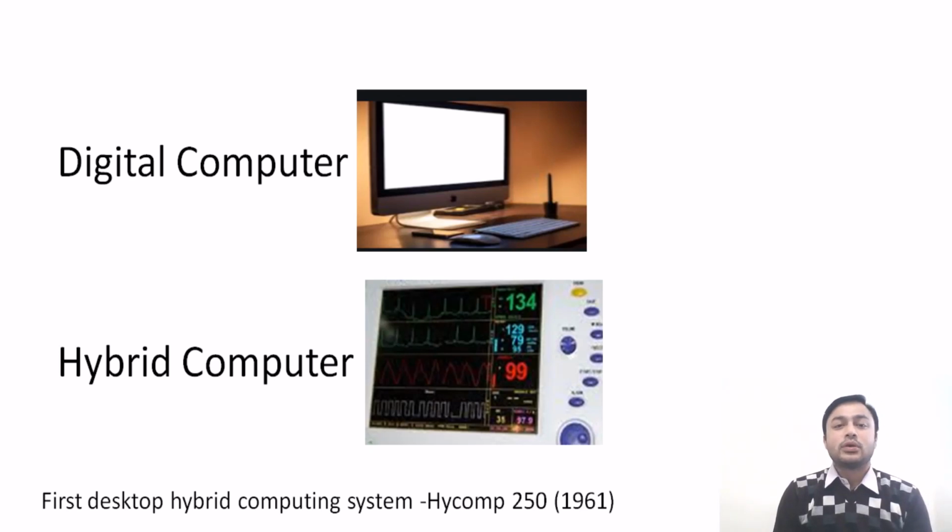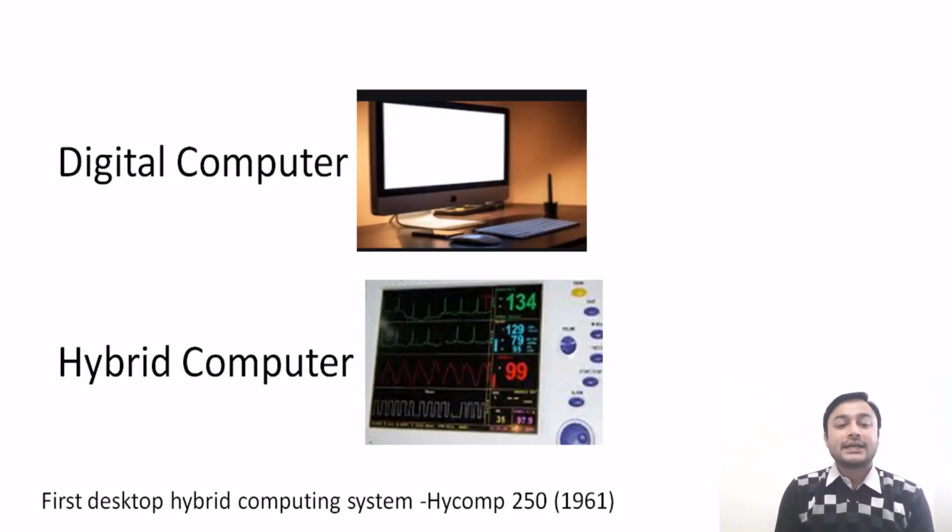This is a digital computer that is used for calculation and computation purposes everywhere. And this is a hybrid. You can see that there is a number, 13499. This is digital, a number value, so it is giving you the accurate value. At the same time, on the left side, you can see a graphical form output. So it has the output in both forms, graphical and numbers, because it is a combination of analog and digital computer.